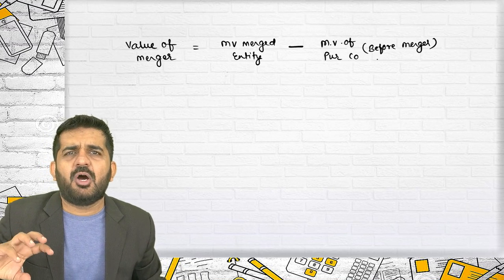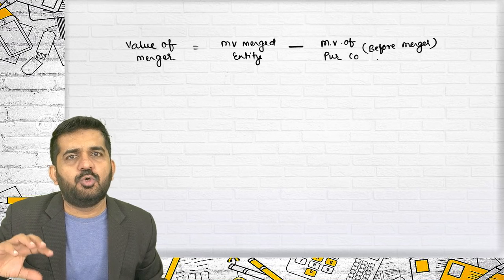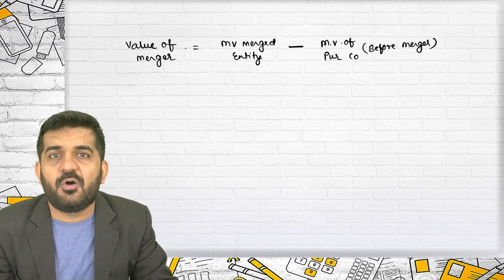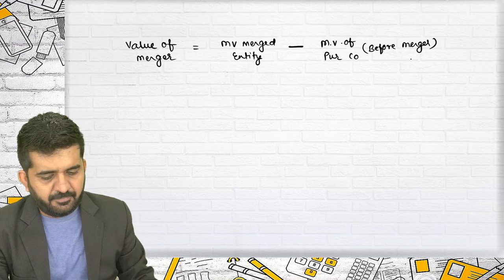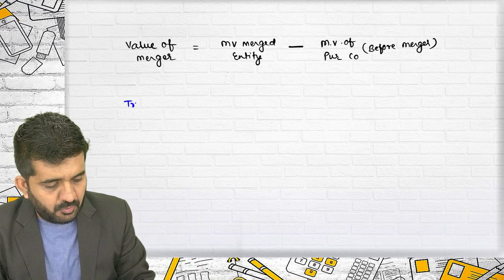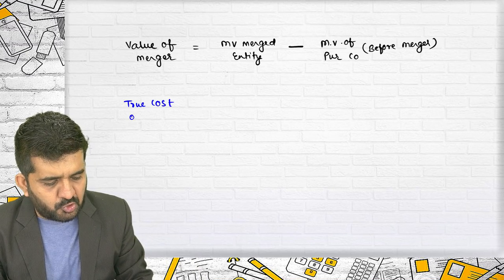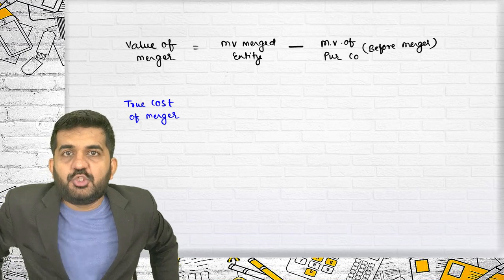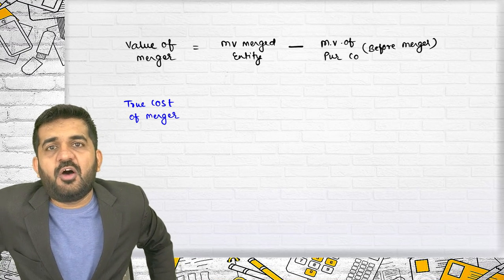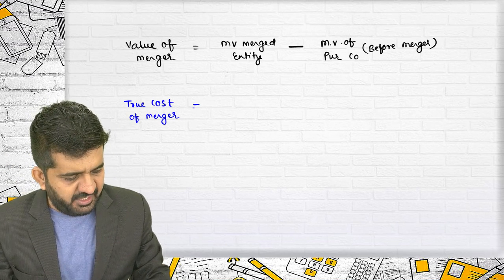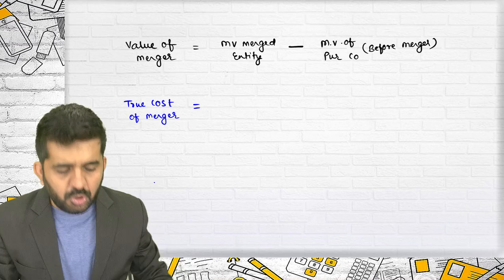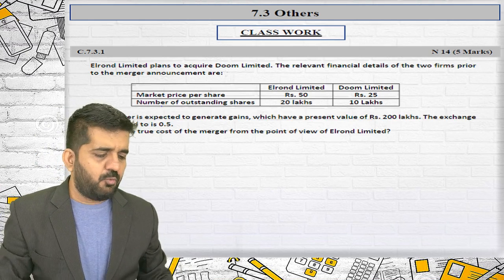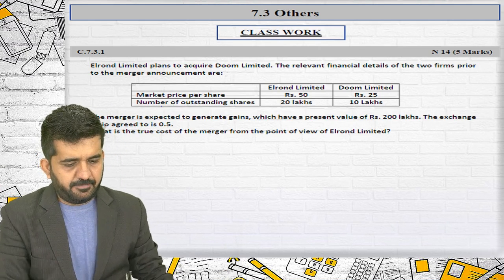Sir, this much amount I should be paying to shareholders of selling company. Agreed, but this is the maximum amount. But if someone asks you what is the value of merger, this is how you find out. If someone tells you to find out what is the true cost of merger, I will be finding that out in this first question that we are going to do. I'll come over here again and write down the formula for how to find the true cost of merger.